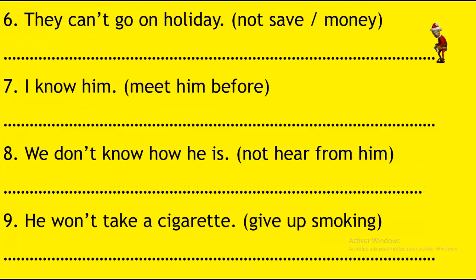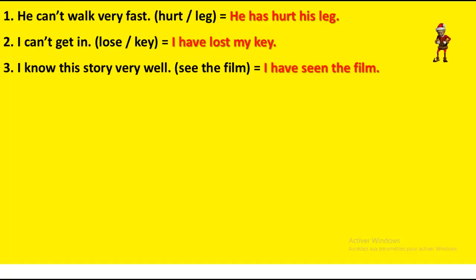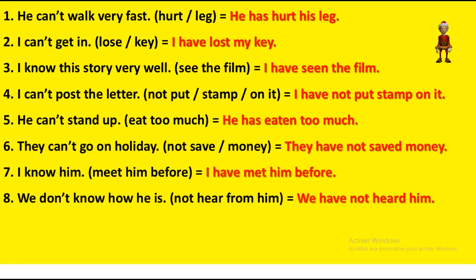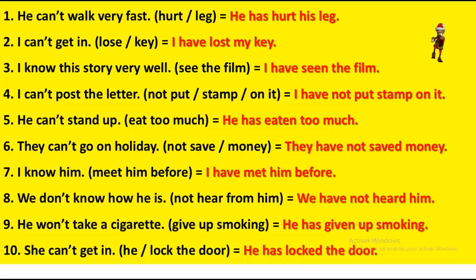Number 6, they can't go on holiday because they haven't saved some money, etc. Number 7, I know him, meet him before. Number 8, we don't know how he is, not hear from him. Number 9, he won't take a cigarette to give up smoking. Here are the answers, number 1 up to number 10. Okay, the answer to your exercise. Answer keys. So here also you can put your finger on the pause button and look at the answers.